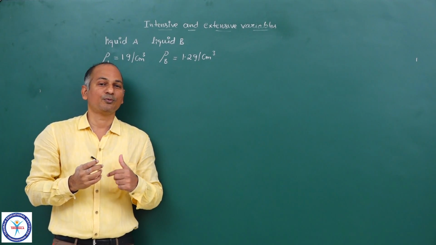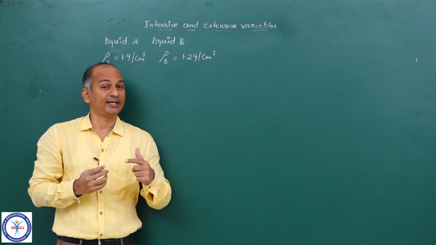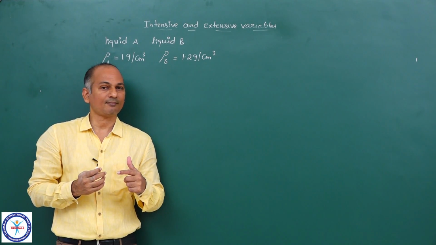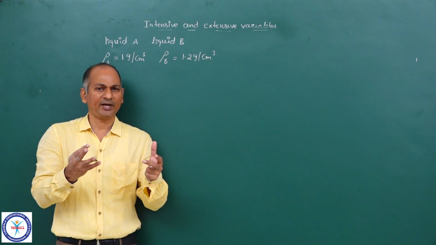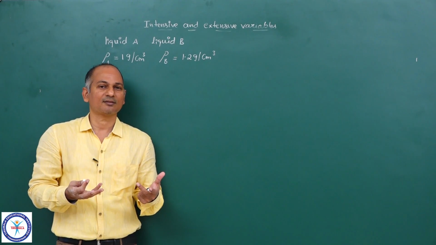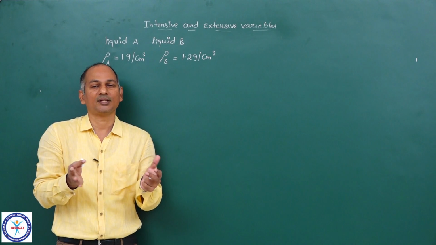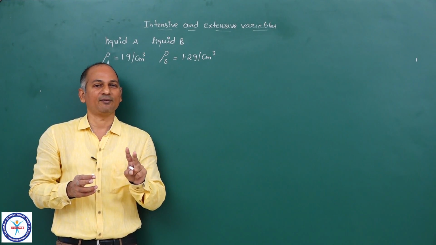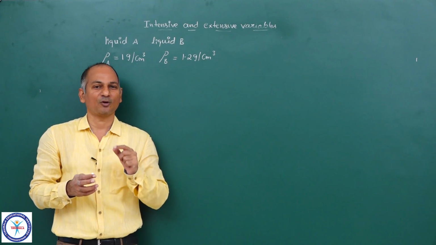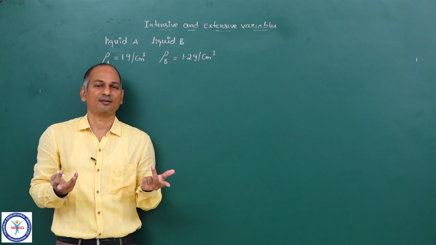Now this is the information given to you. Now we want to determine the resultant density. That means you mix A and B, we will get a mixture, provided A and B are miscible with each other. If they are not miscible, then there is no meaning of resultant density. See, if you take two immiscible liquids, for example water and carbon tetrachloride, they are not miscible with each other.